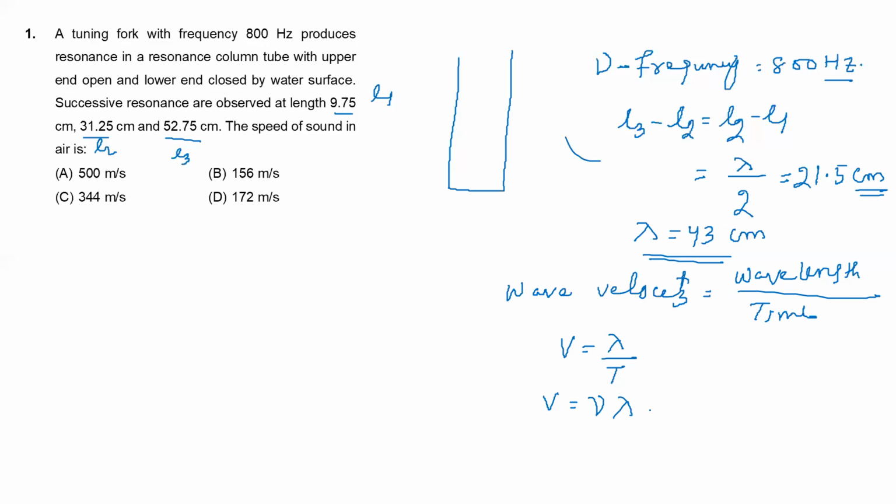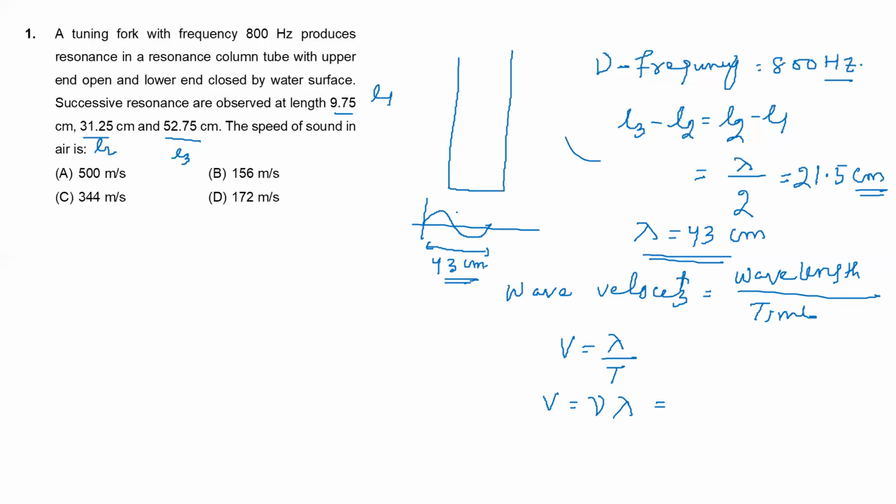See here. Frequency is given as 800 Hertz and the wavelength we got is 43 centimeter, the length of one wavelength.